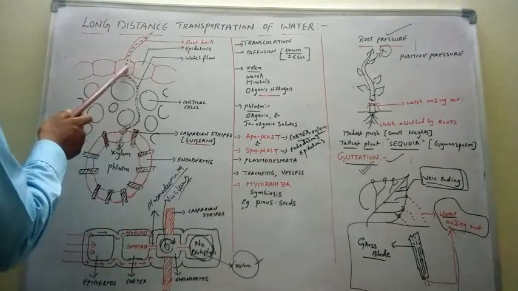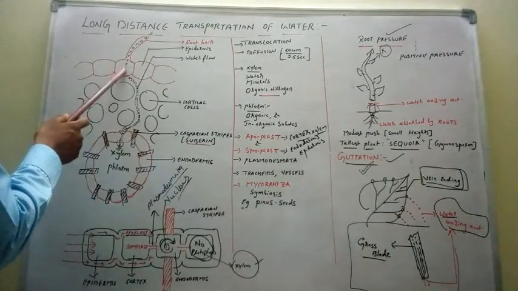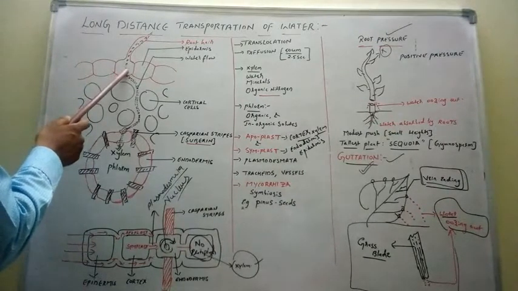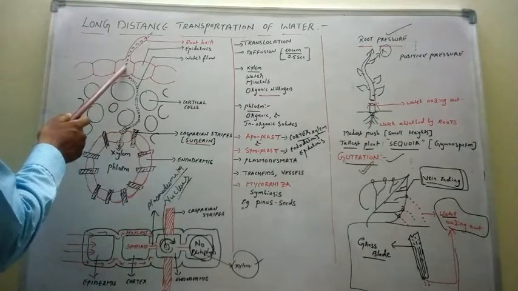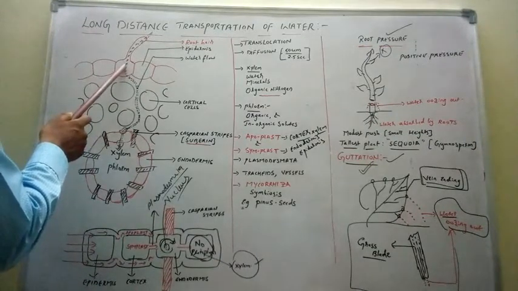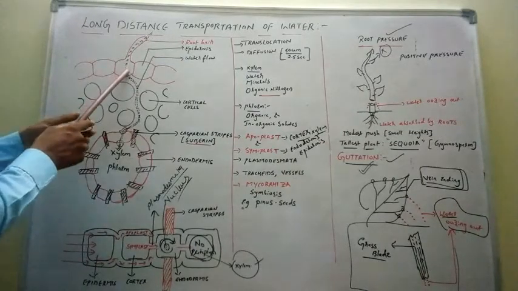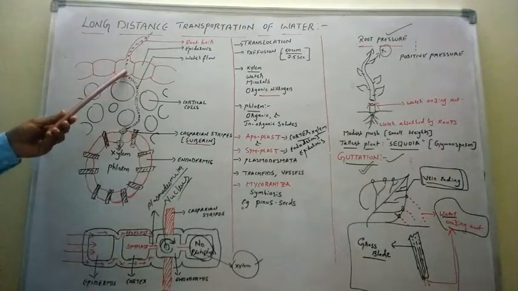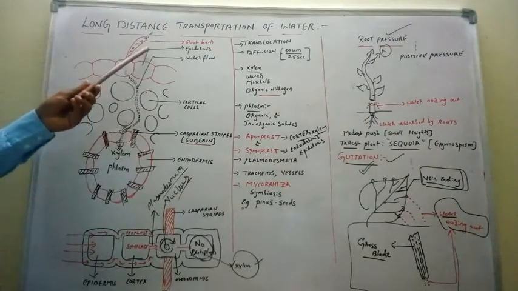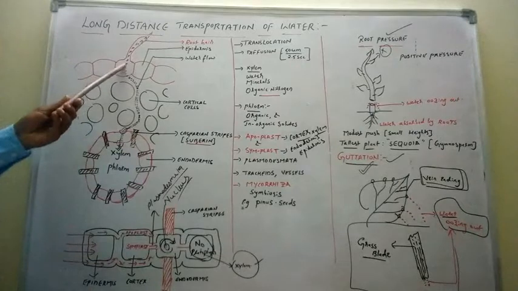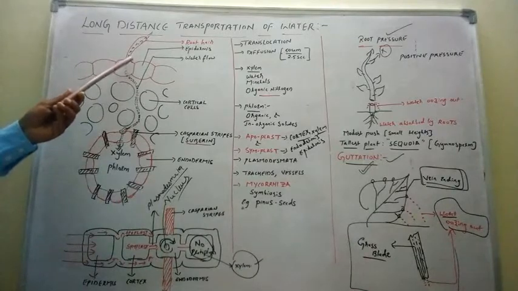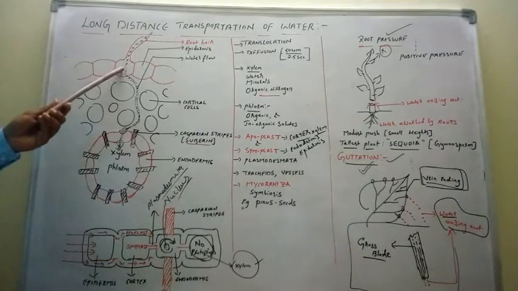Now, is osmosis an active transport or passive transport? What is active transport? Active transport is the movement of substances by using energy or ATP. Passive transport is the movement of substances without using energy or ATP. In order to take up water, is the epidermis consuming any energy or ATP? No. By osmosis only the water is entering.